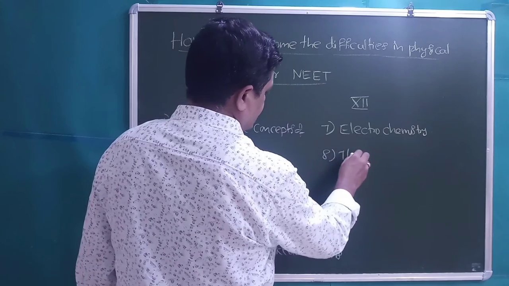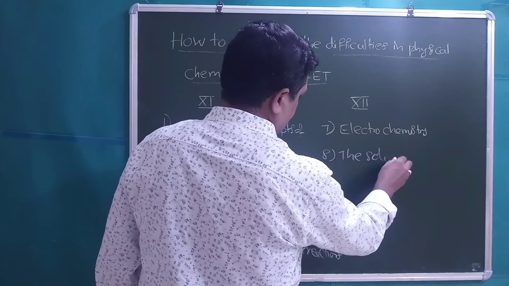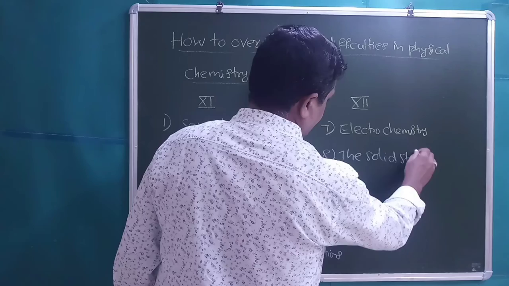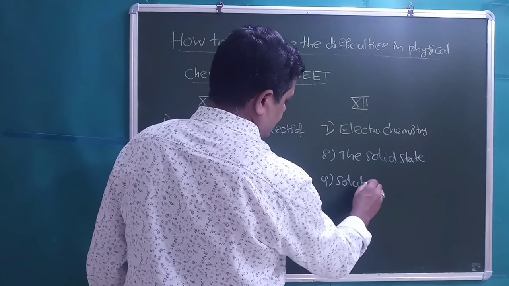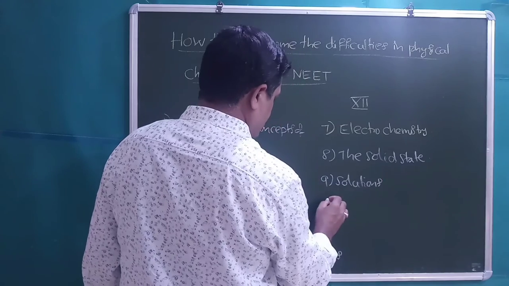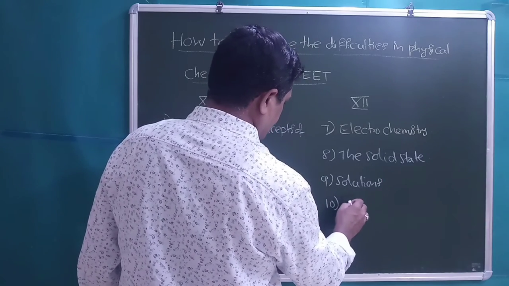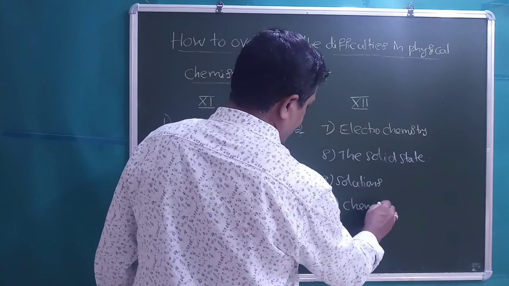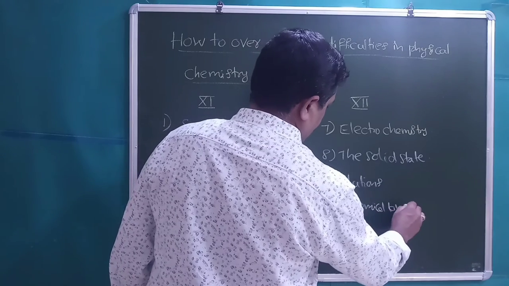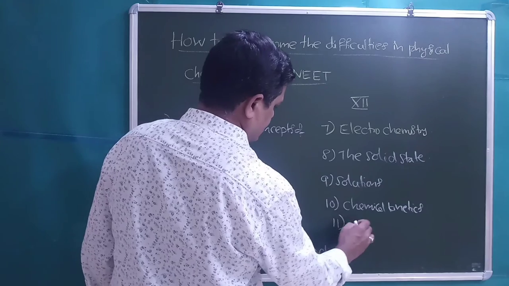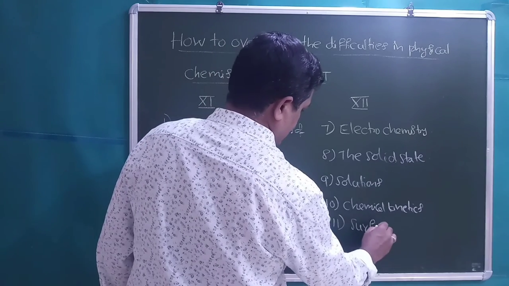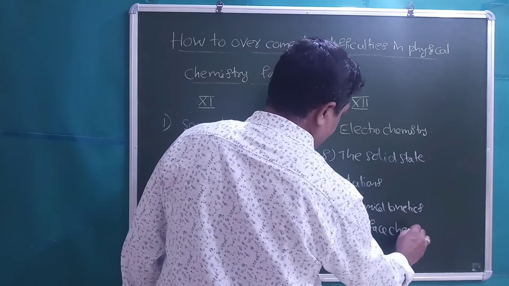the solid state, solutions, chemical kinetics, surface chemistry.